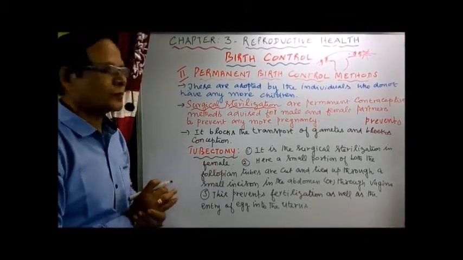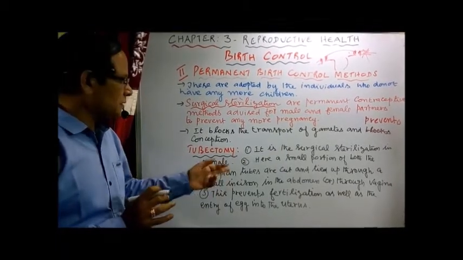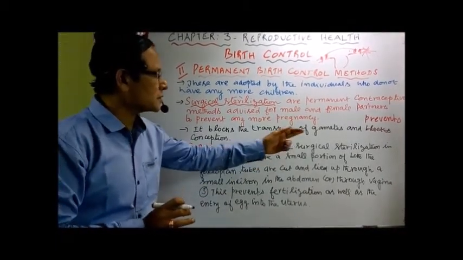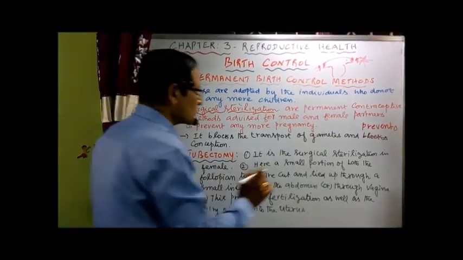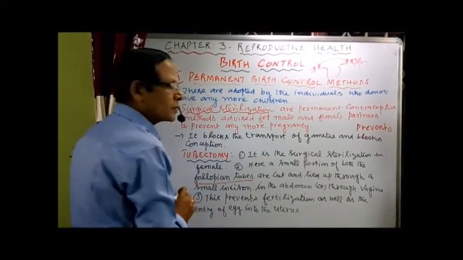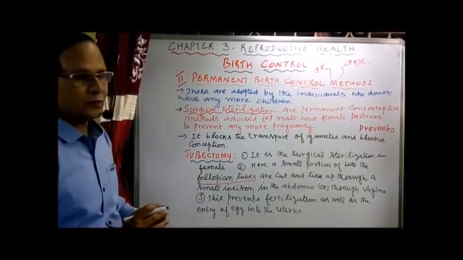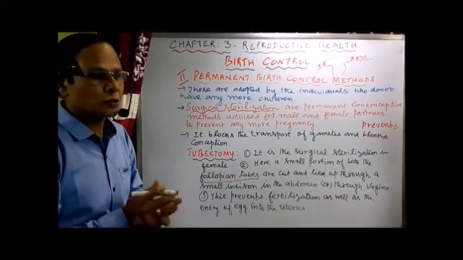Now in the case of men, this is called vasectomy. It is a surgical sterilization in male. In the case of vasectomy, the vas deferens are cut through an incision on the scrotum.